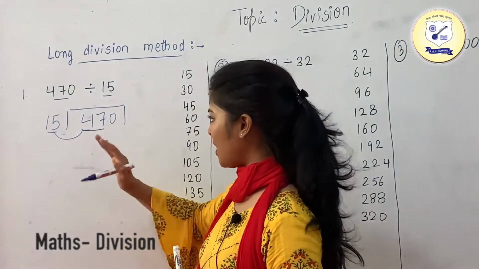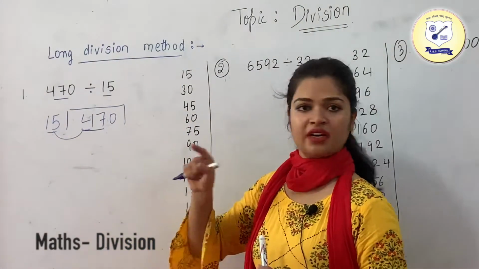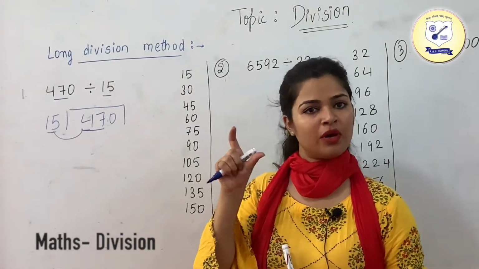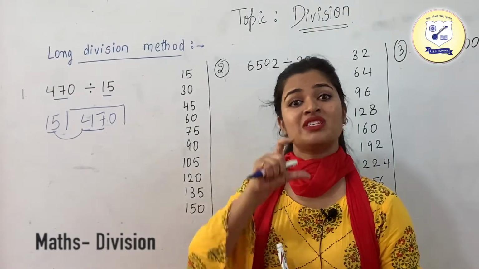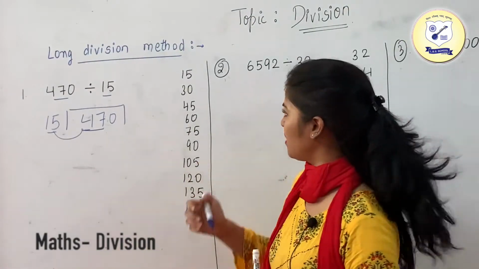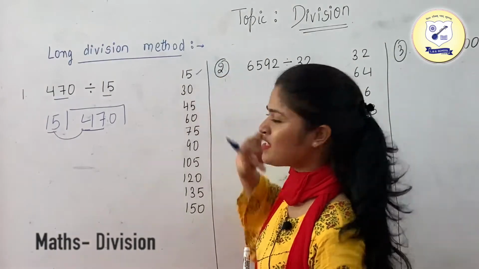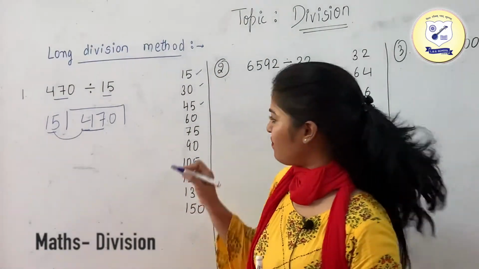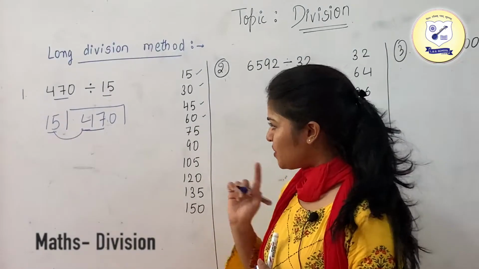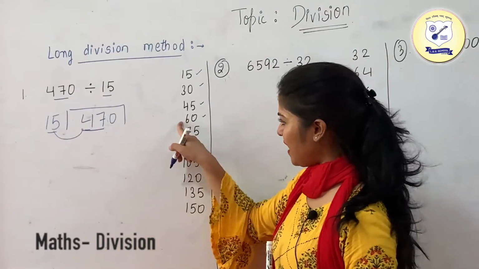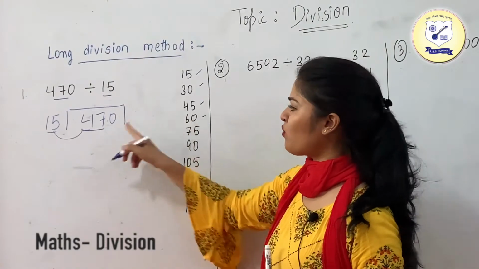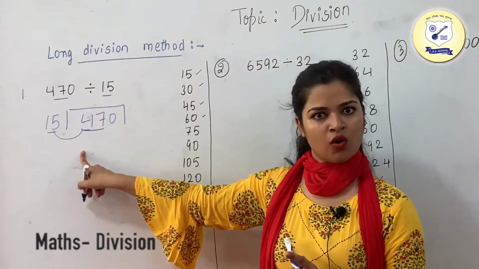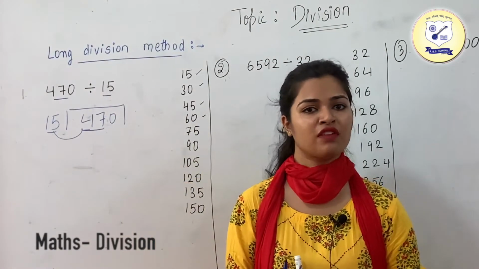Okay, so for that, just check the numbers in the table of 15. Either the number should be equal to 47, or it should be the number which is just less than 47. So this is the table of 15. 15 ones are 15, 15 twos are 30, 15 threes are 45, and 15 fours are 60. As you can see, if I take 4 over here, then what I need to write here is 60, which is going to be greater than 47.